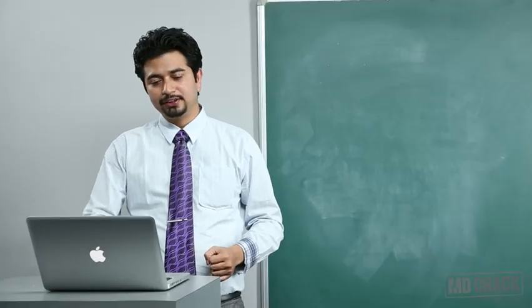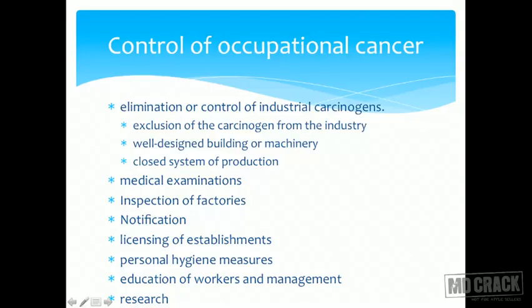Control of occupational cancers, what can we do about it? Elimination or control of industrial carcinogens. We saw a lot of examples already. Exclusion of carcinogens completely from the industry. You can have well-designed buildings or machinery, local exhaust ventilation so that the carcinogen does not accumulate. You also can have a closed system of production. The carcinogens are out, I am here, so I don't have contact with those carcinogens.